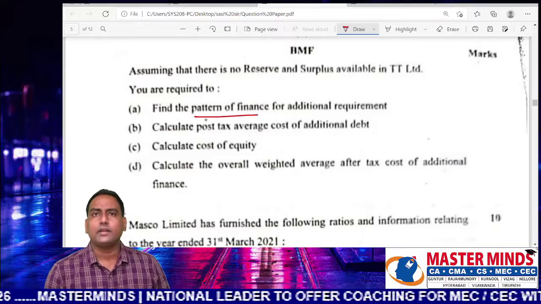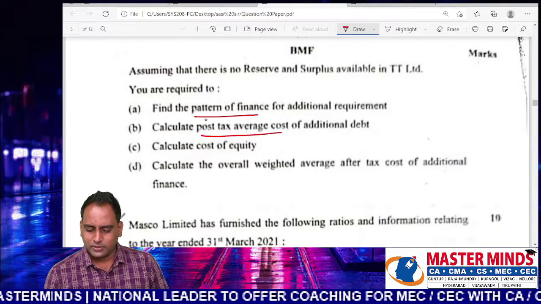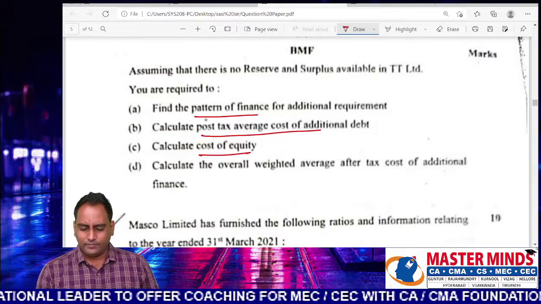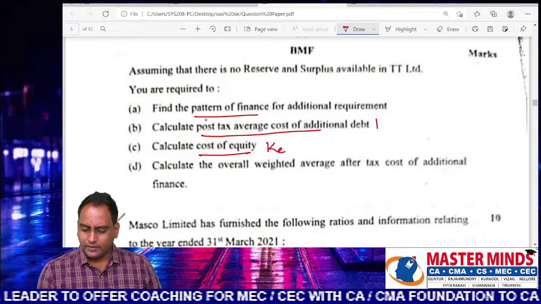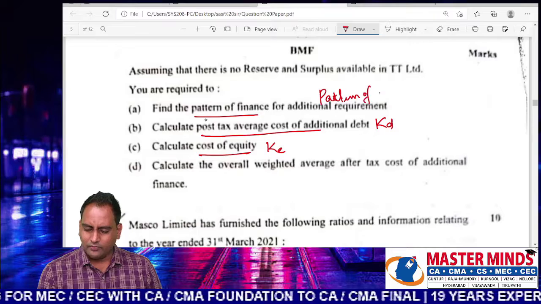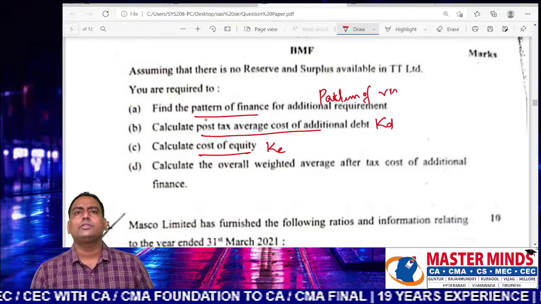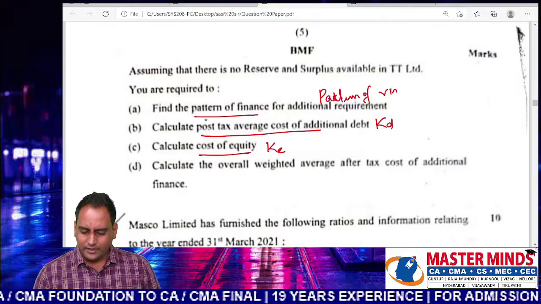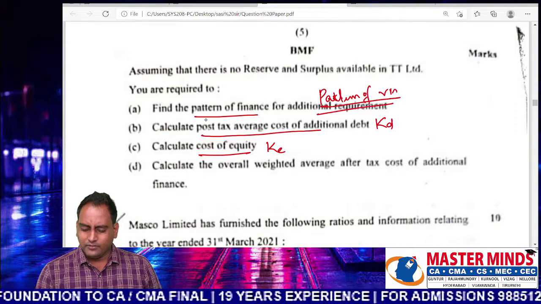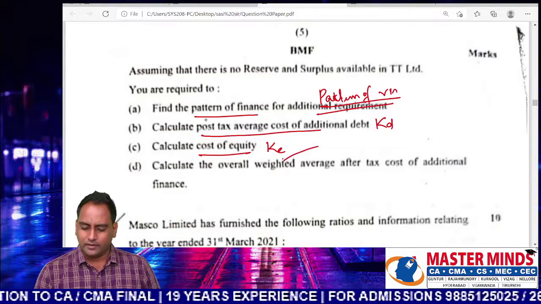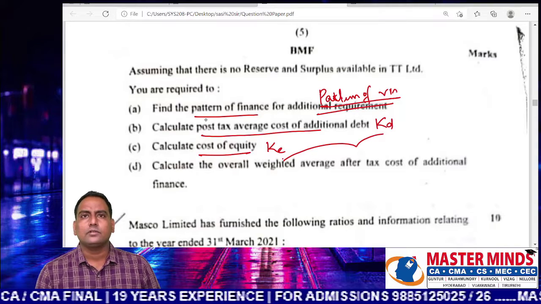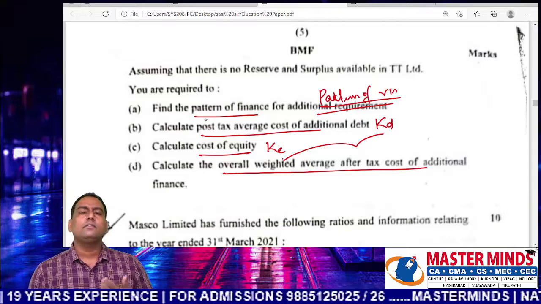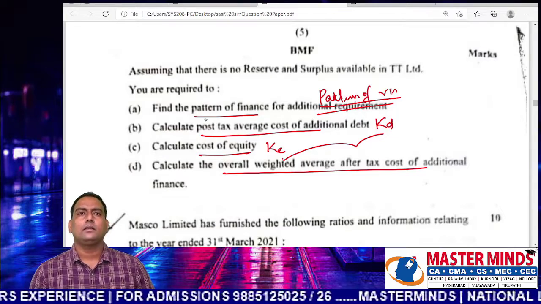The pattern of raising funds, post-tax average cost of debt, cost of equity, KE, KD. The pattern of raising funds means how much should come from debt and how much should come from equity. Then finally, according to this pattern, you adjust the cost of these 2 sources. That would be the weighted average marginal cost of capital.